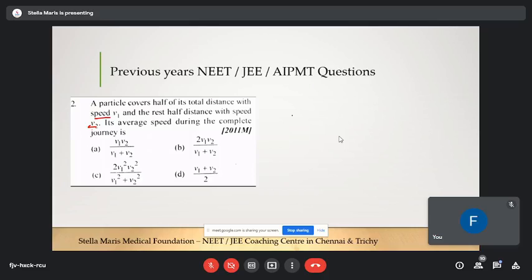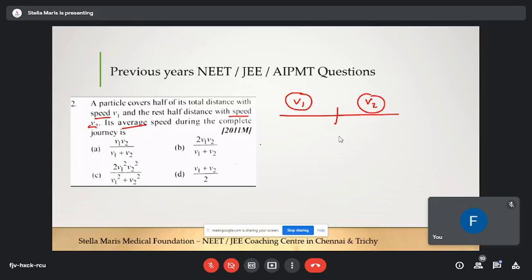So what they are saying, there is a distance, and the first half of the distance, a particle covers half of its total distance at speed v1. First half of the distance is covered by the speed v1, and the other half of the distance, the rest, with speed v2. They're asking what is the average speed. Just take this down, not like a definition, but it is a cue for you to solve this problem.